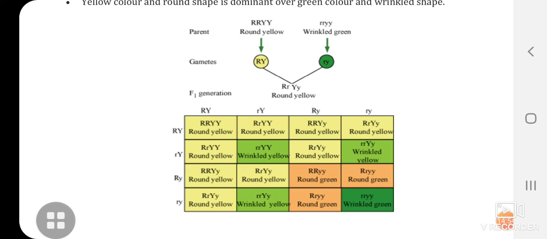After making the box, this is the Punnett's square or the checkerboard method. This is the way you have to fill the box as well as try to color them accordingly and see how many round yellow flowers are there, how many wrinkled yellow are there, how many round green are there, and then how many wrinkled green we find.